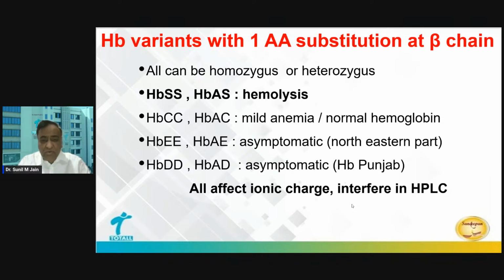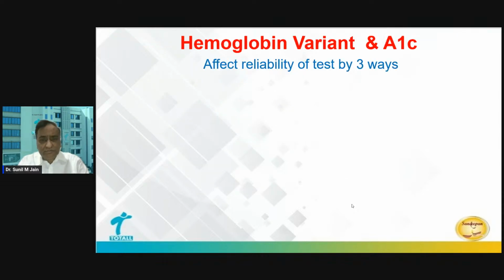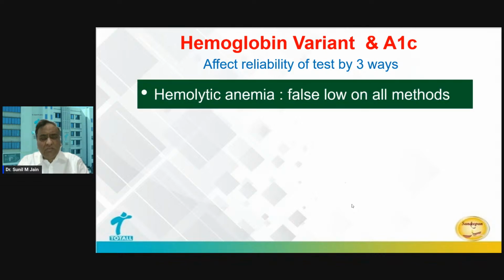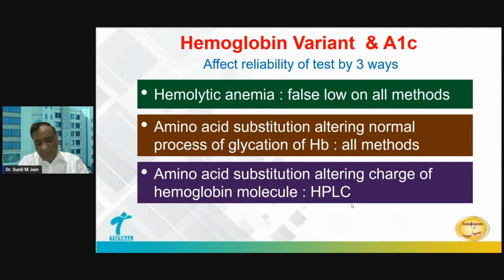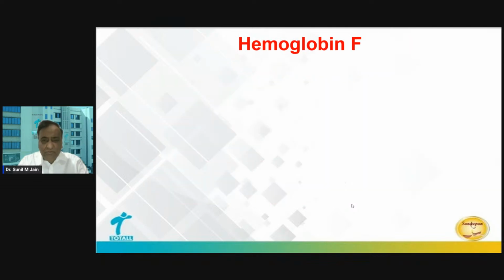For that, we have to do hemoglobin electrophoresis, like you see hemoglobin Punjab, or in the northeastern part of the country, we have hemoglobin E. So these various hemoglobinopathies can cause either hemolytic anemia or amino acid substitution, altering the process of glycation and may interfere in the methodology also.